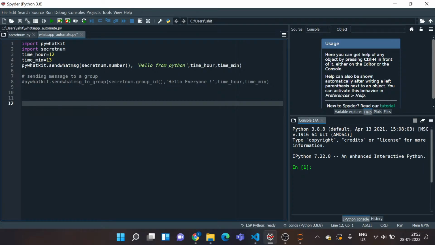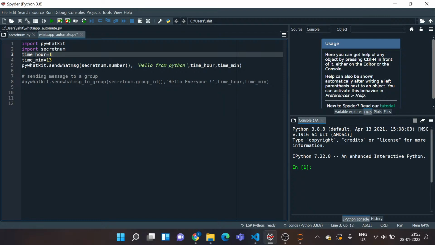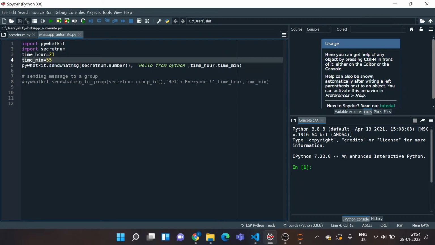It says pywhatkit dot sendwhatmsg, secret number, and that's my number I've imported. You need to pass your number in string, followed by your country code. Then the message, I'd say hello from Python, and then I've specified the time I want to schedule it. So it's 9:53 right now. Sorry, yeah, 9:53. You need to specify in 24-hour clock, so I'll say 21, and I'll specify the time 55. Okay, save this code, give it a run.